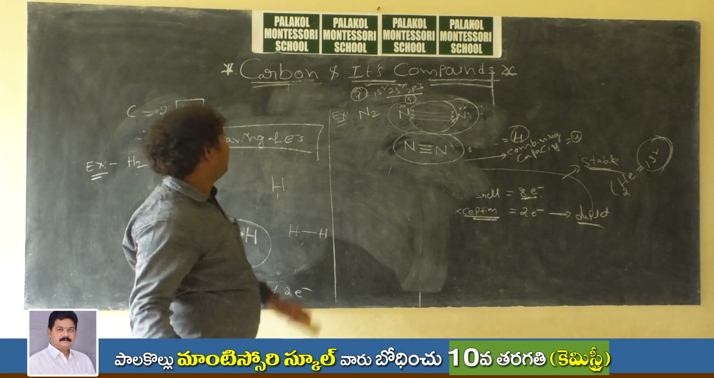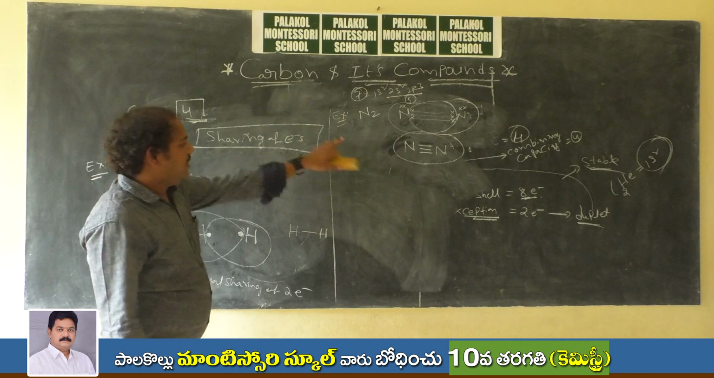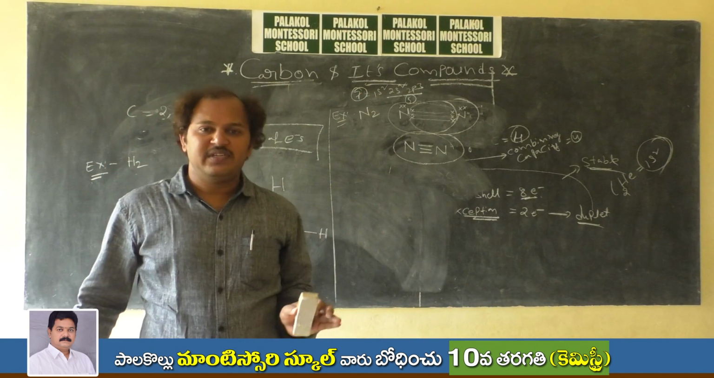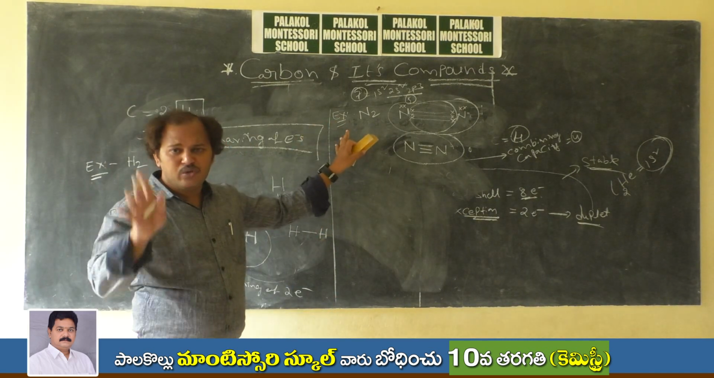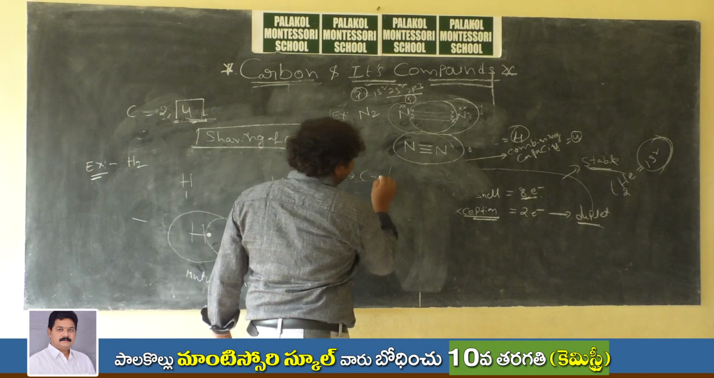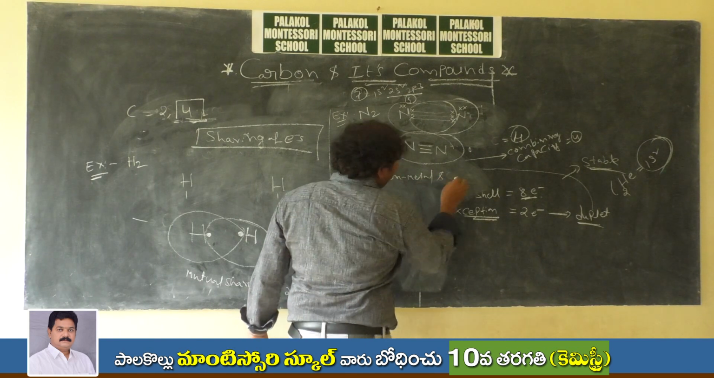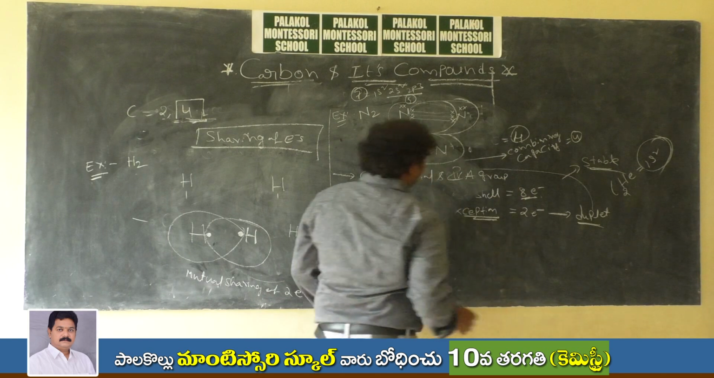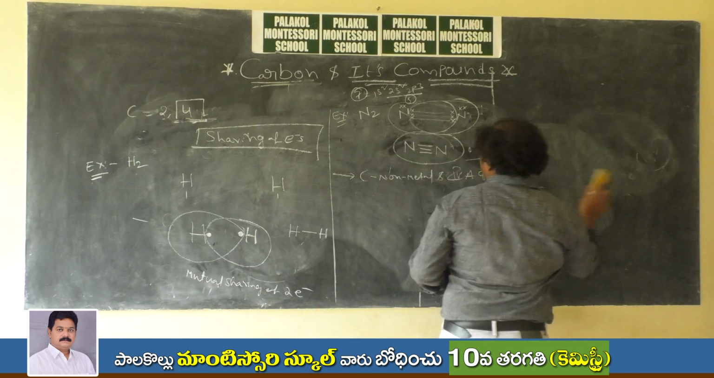In the same manner, carbon is also forming bonds by sharing, and those bonds are called covalent bonds. Carbon is always forming covalent bonds. Why? Because carbon is a non-metal and belongs to group 14. So that's why we are giving the title tetracovalency.